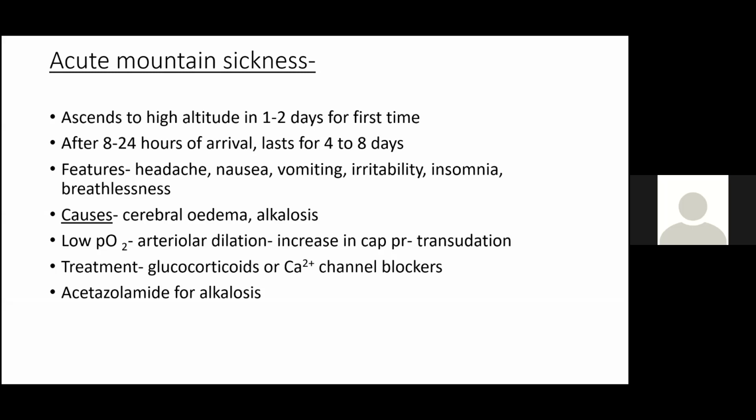So how do you treat? For cerebral edema, you have to give glucocorticoids, steroids, or calcium channel blockers. For alkalosis, acetazolamide. What is this acetazolamide? Carbonic anhydrase inhibitor. So this will inhibit the carbonic anhydrase, decreases the hydrogen and increases the bicarbonate excretion, so that alkalosis is corrected. Okay, so the treatment will involve giving steroids and acetazolamide, correction of cerebral edema and alkalosis.